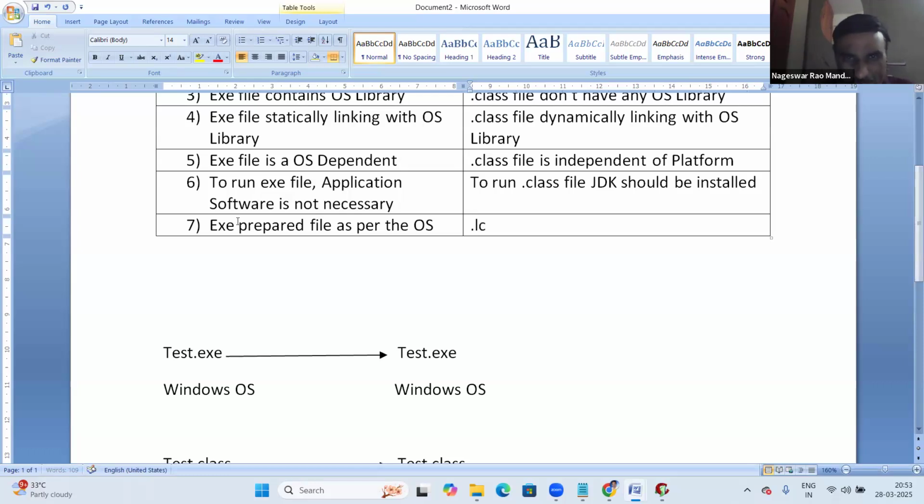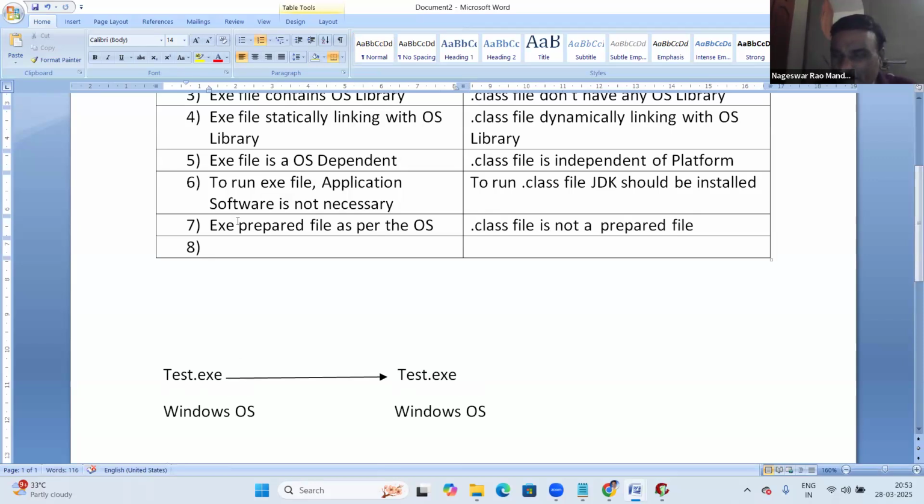So the dot class file is not a prepared file. It has to be prepared at runtime.